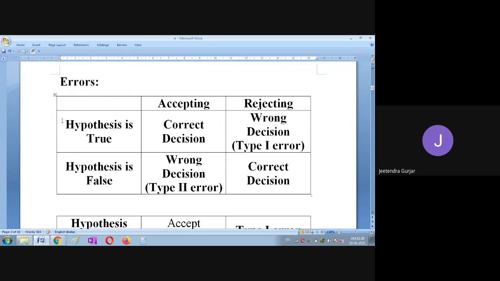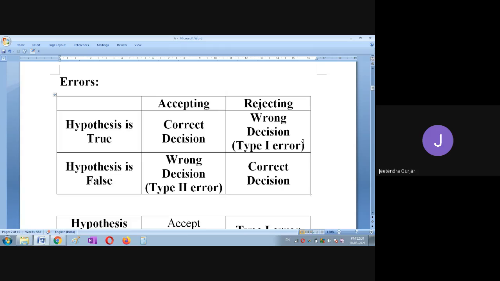Accepting and rejecting. See, hypothesis is true. Suppose it is true that all have got out of out. Then if it is accepting, this is a correct decision. But if it is rejecting, the true hypothesis is rejected, which is a wrong decision, students.